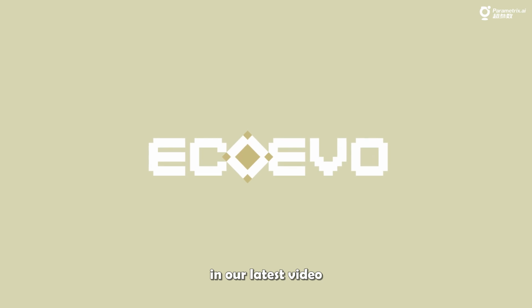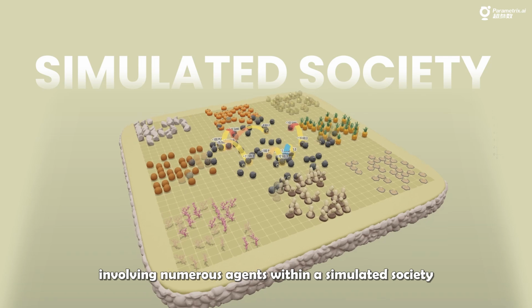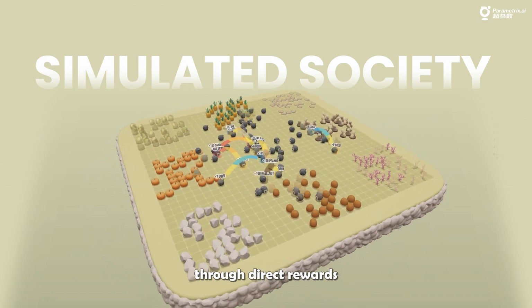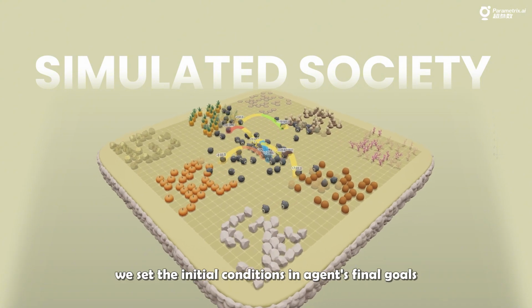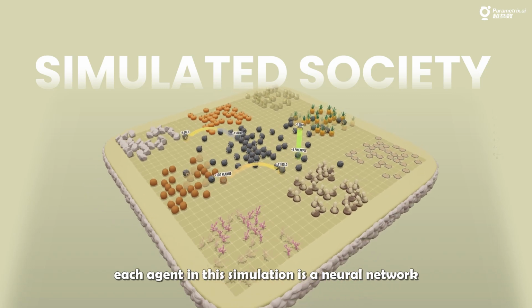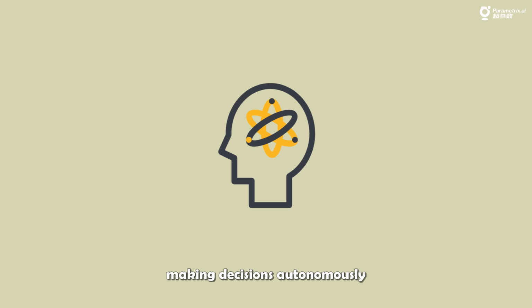In our latest video, we introduce a highly abstract simulation involving numerous agents within a simulated society. Unlike traditional simulations that guide outcomes through direct rewards, our approach is hands-off. We set the initial conditions and agents' final goals, then observe the behaviors that naturally evolve. Each agent in this simulation is a neural network trained via reinforcement learning, making decisions autonomously.